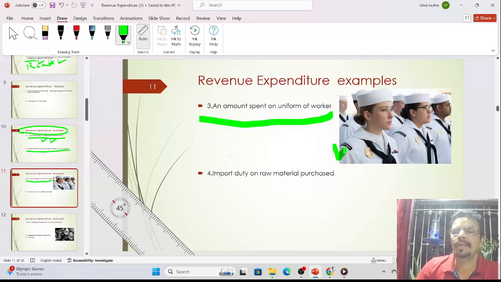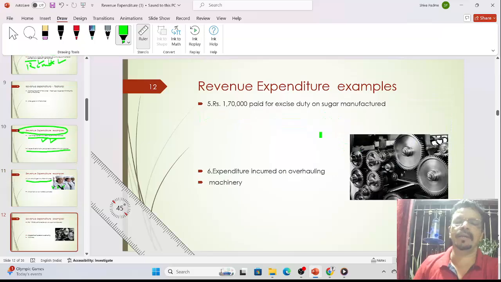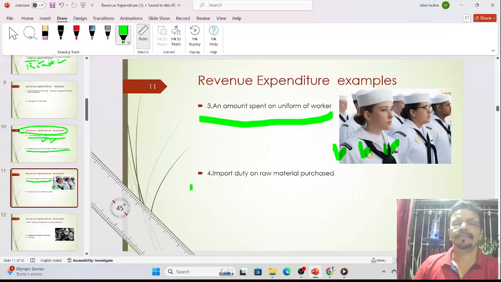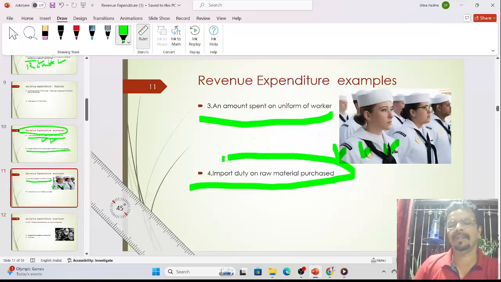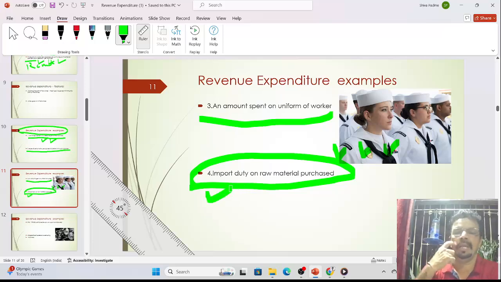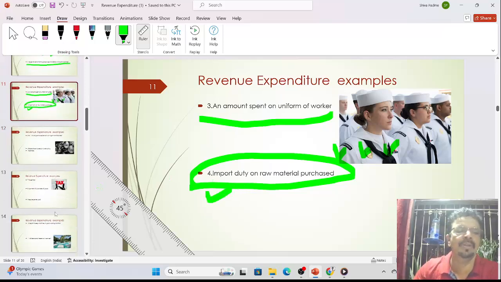After that, an amount spent on uniform of the worker. See this white uniform given to the employee by the employer. This is also known as a revenue expenditure because it has to be given every month, every year. After that, import duty on raw material purchase. Suppose you purchase the machinery from outside the state, on that you have to pay the import duty, and that is called revenue expenditure.